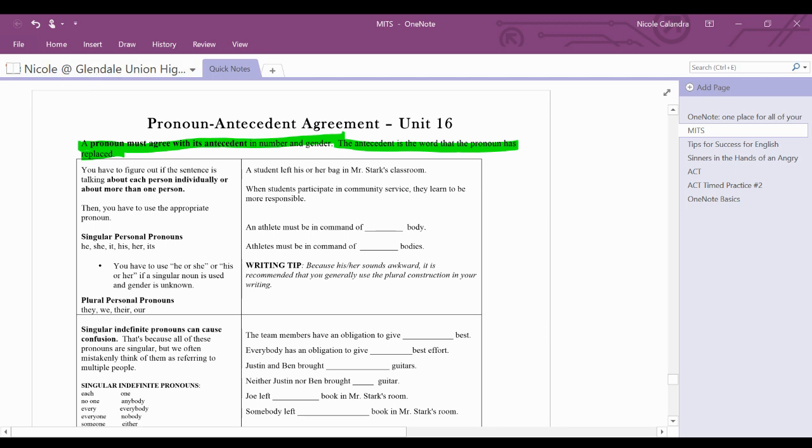Okay, so the first rule is you have to figure out if the sentence is talking about each person individually or about more than one person. So that's agreeing in number. And then you have to use the appropriate pronoun. Now, for singular personal pronouns, you would use he, she, it, his, her, its. You have to use he or she or his or her if it's a singular noun or if the gender is unknown.